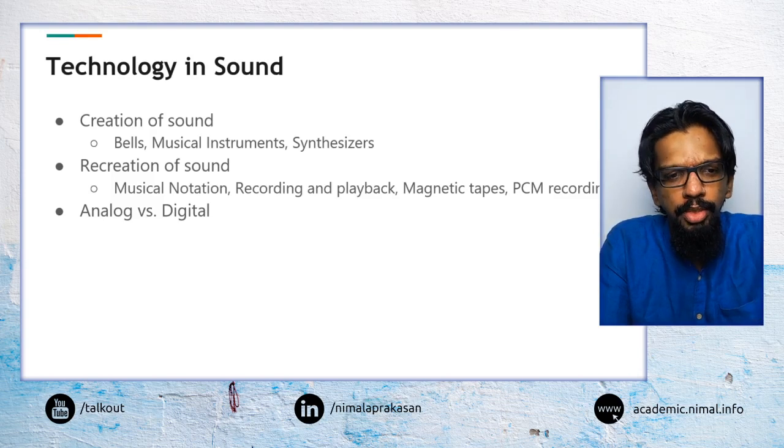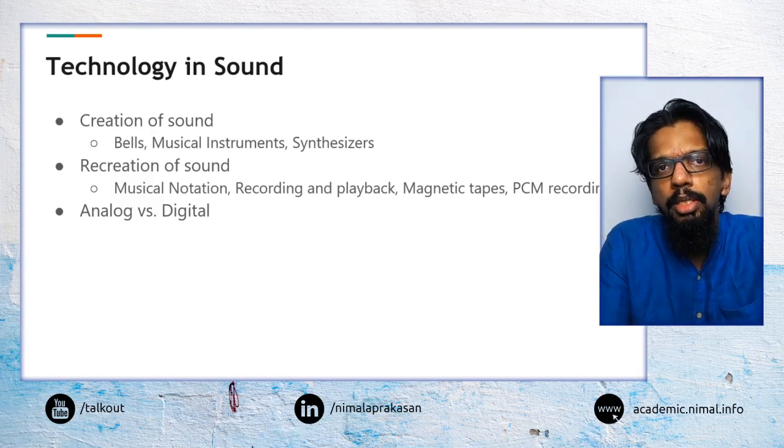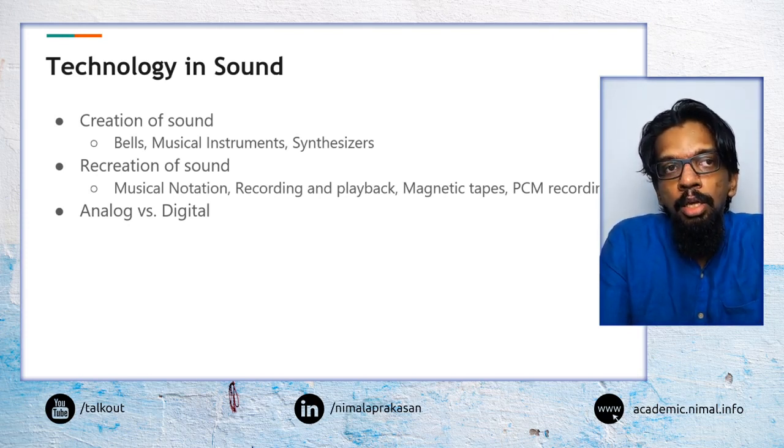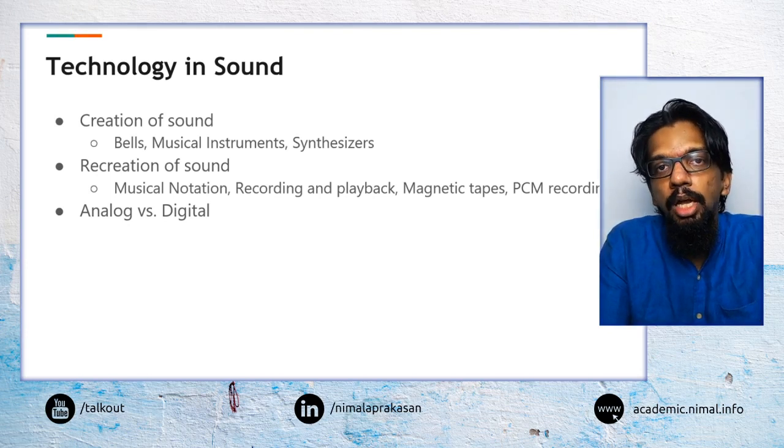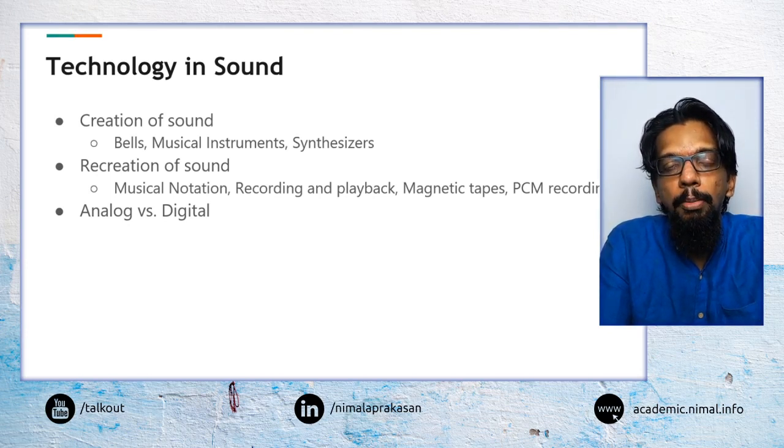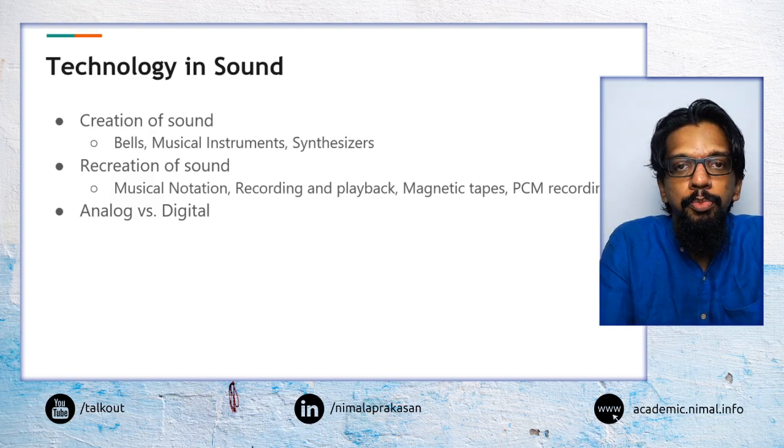An example could be a bell or a cymbal, that type of musical instrument, but also other electronic devices like synthesizers, which are devices made for the purpose of producing a sound. They are creating a sound from how those devices work.